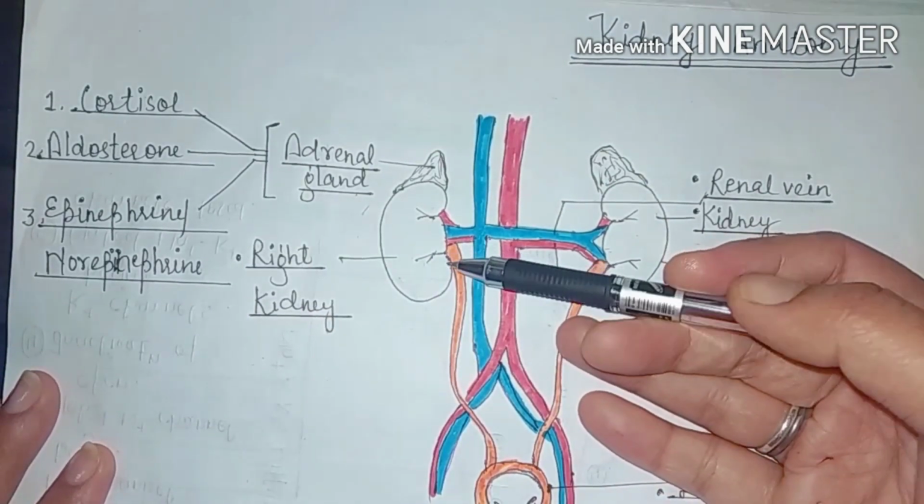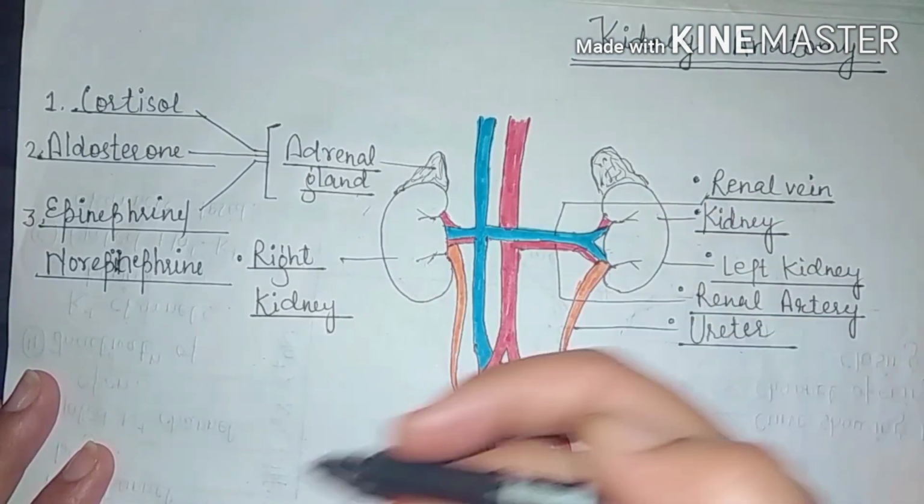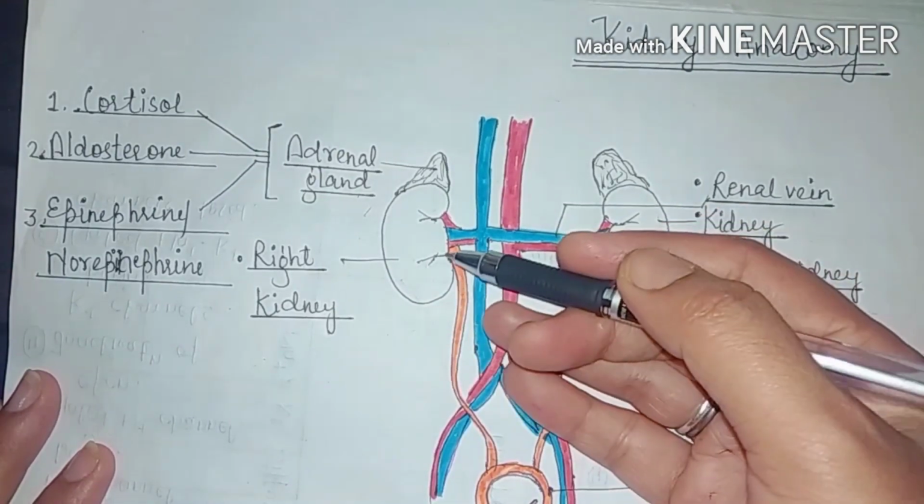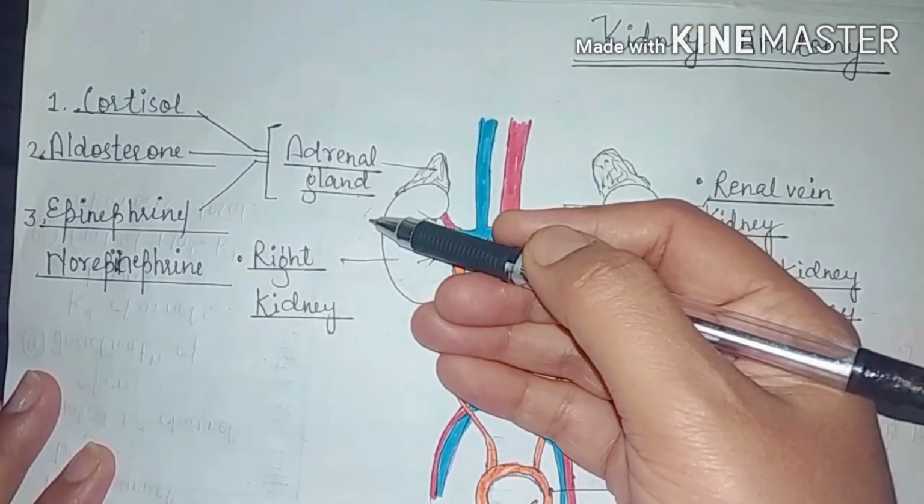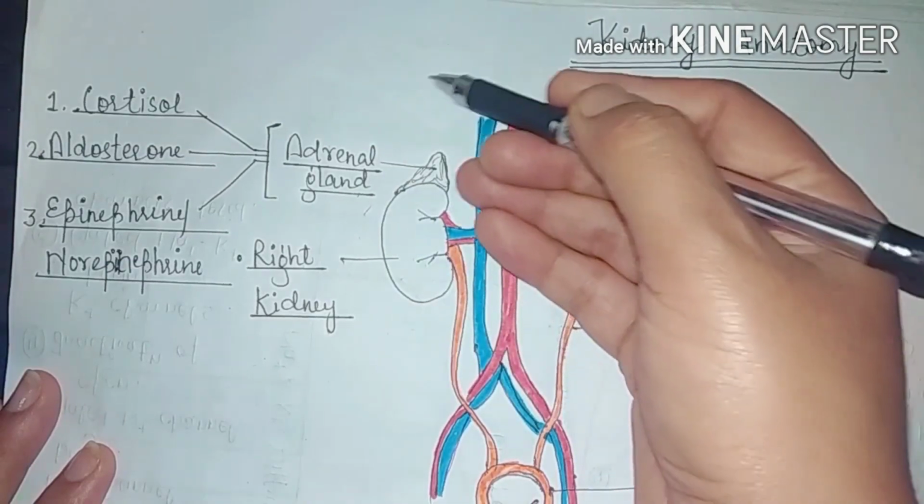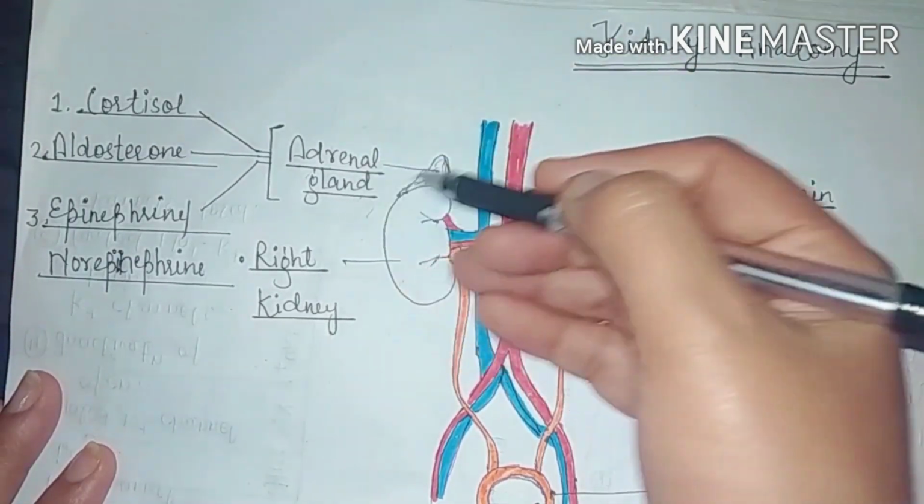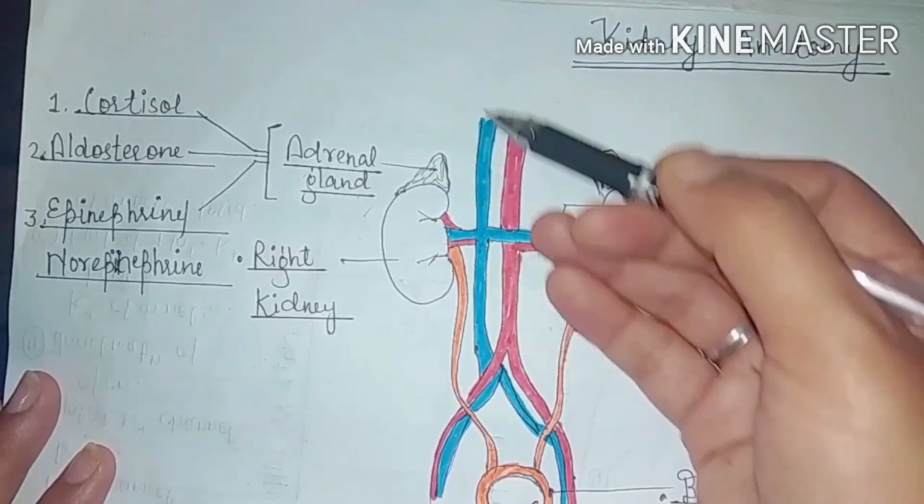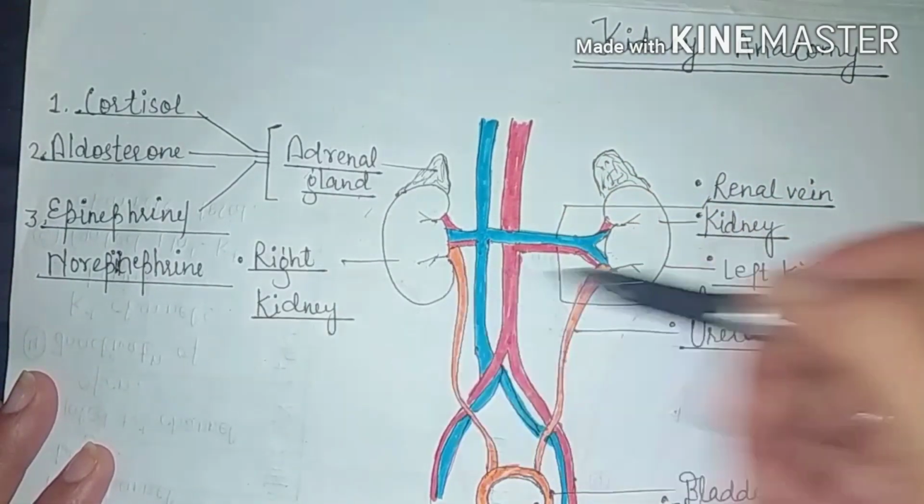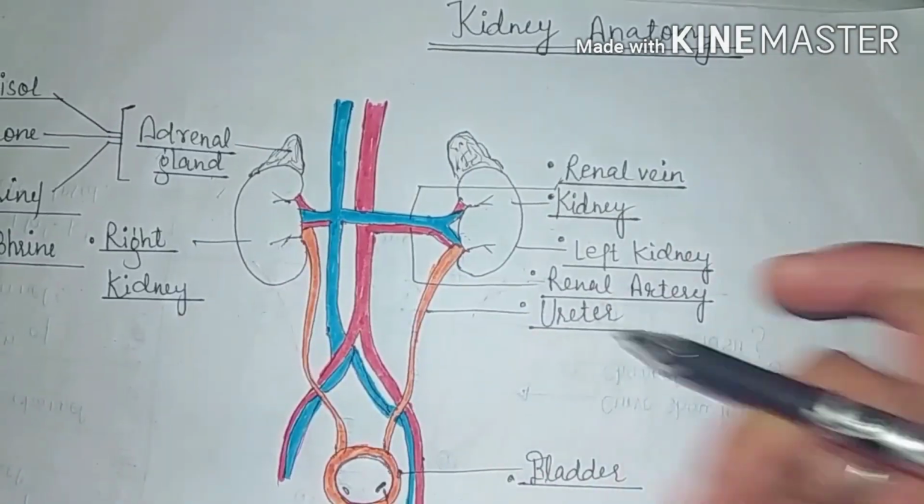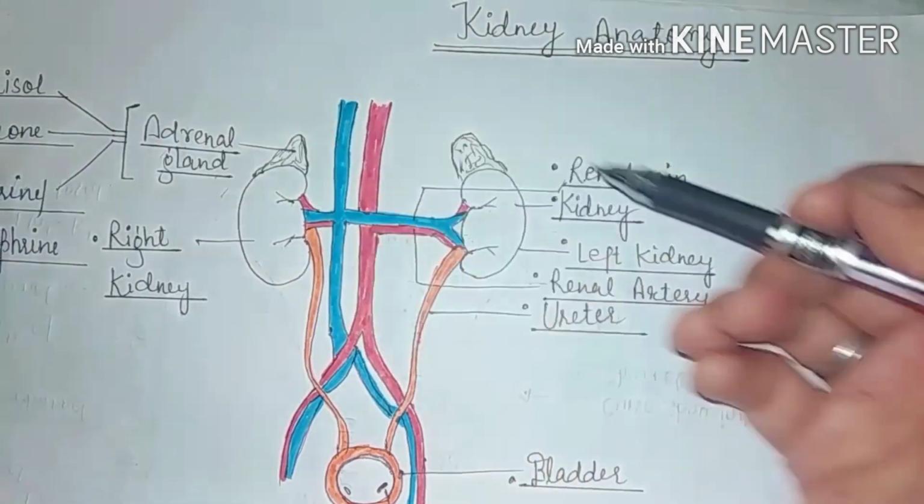Here is the right kidney, which is slightly lower than the left kidney. Why is it lower? Because above the right kidney, the liver is present, and because of the liver, it is slightly lower than the left kidney, since the liver is present on the right side.